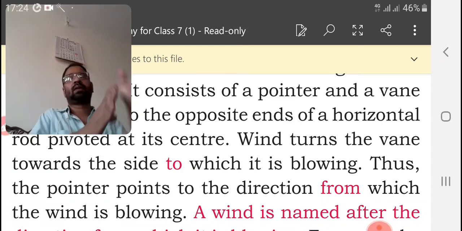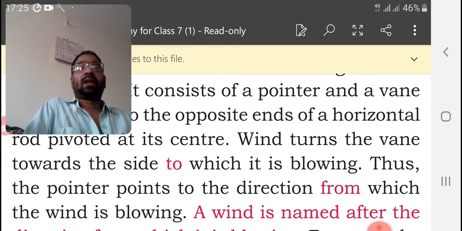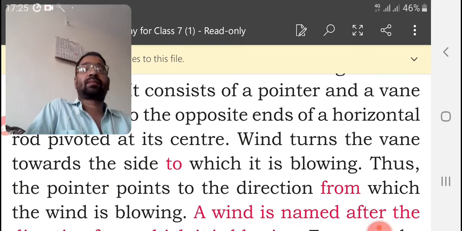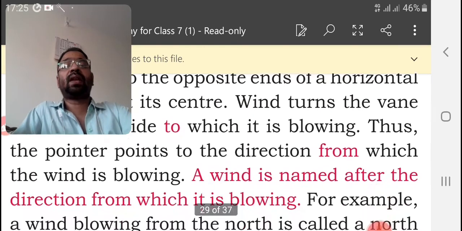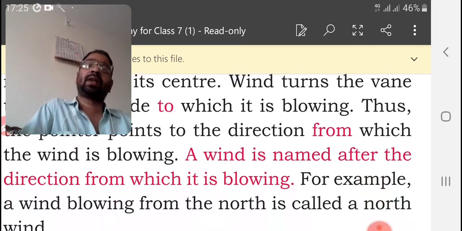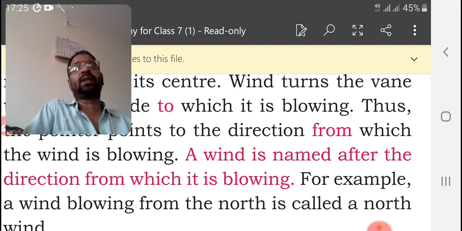So, another important thing: we give different names to different winds. A wind is named after the direction from which it is blowing.